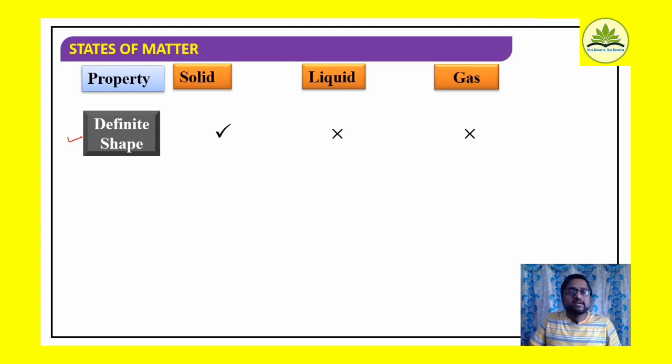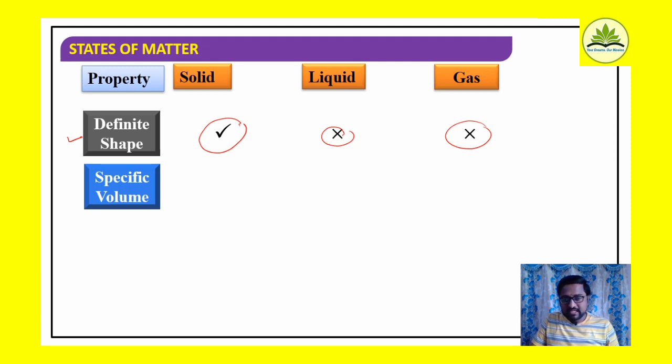How can we distinguish one form of matter from another? One of the parameters we can consider is shape. Solids have a definite shape, but liquids and gases do not have definite shape. They take the shape of the container where they are placed. Then coming to the volume, specific volume, or simply volume.